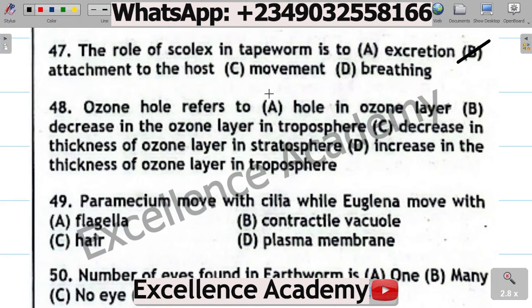Attachment to the host. Question 48. Ozone hole refers to A. Hole in ozone layer, B. Decrease in the ozone layer in troposphere, C. Decrease in thickness of ozone layer in stratosphere, D. Increase in the thickness of ozone layer in troposphere. The correct option is C. Decrease in thickness of ozone layer in stratosphere.